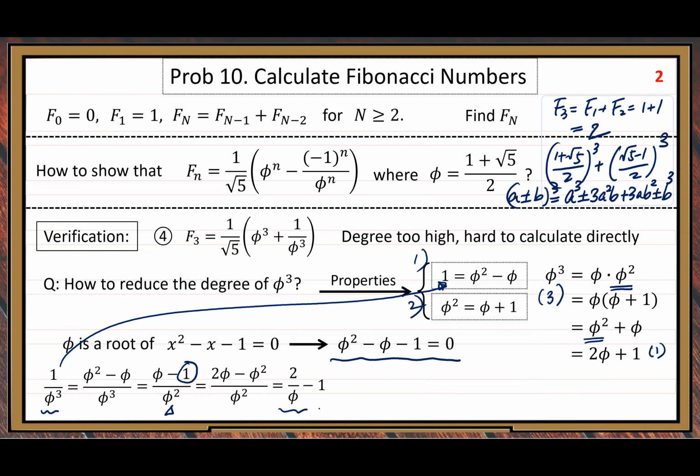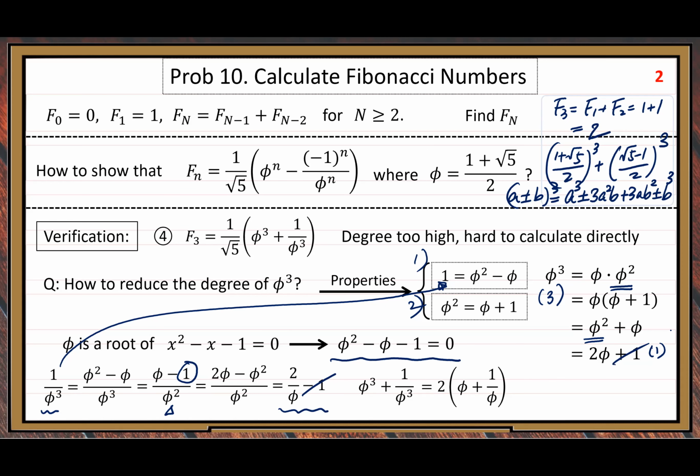Now we have this form, quite simple. So we can start to do the final calculation. Let us put those two expressions together for phi cubed plus 1 over phi cubed. That is 2 times, because the minus 1 and the plus 1 cancel out. Then we take out common factor 2. So inside parentheses, phi plus 1 over phi.